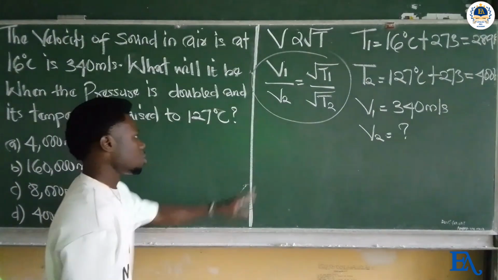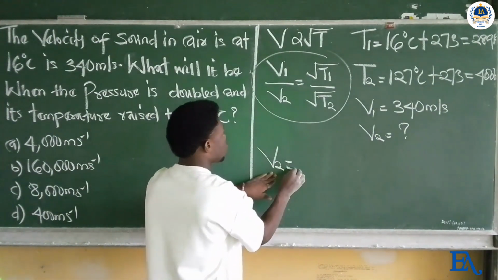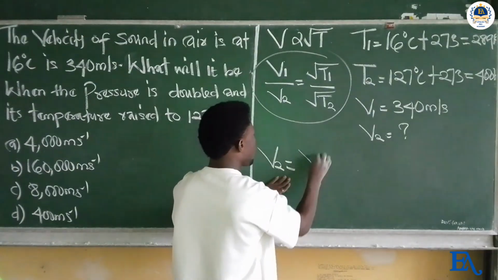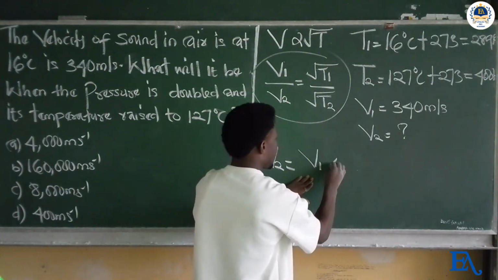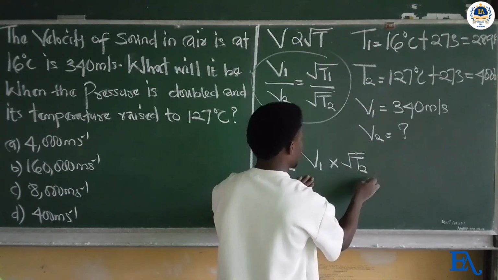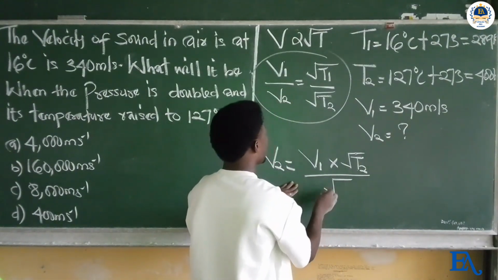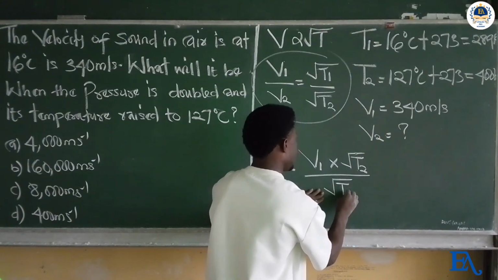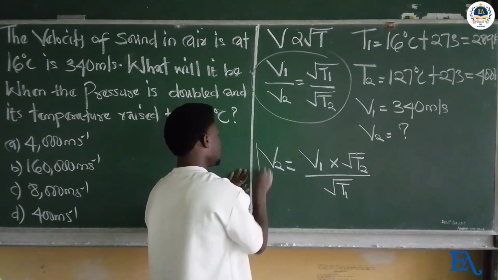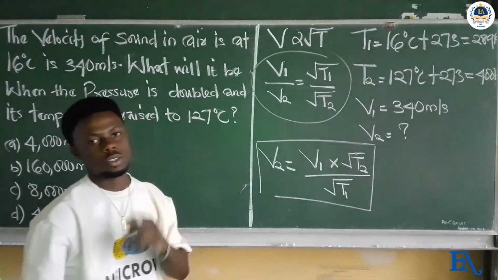V2 is equal to V1 times root T2, all divided by root T1. So we are going to use the relationship to get the value for V2.